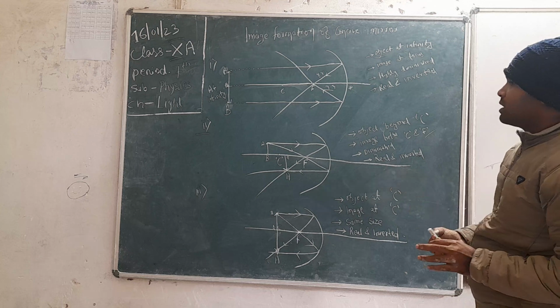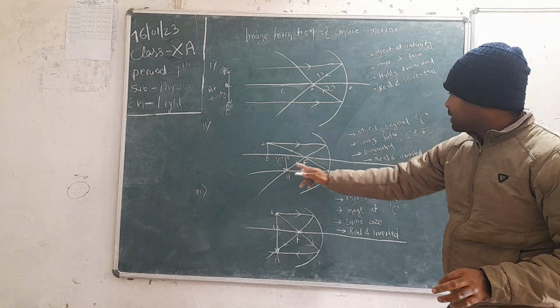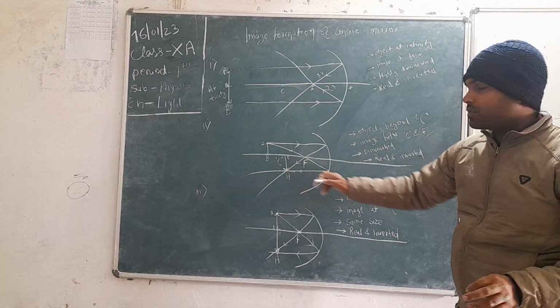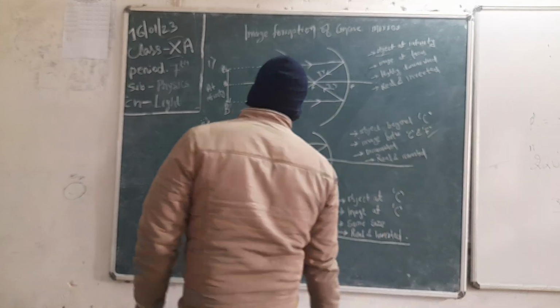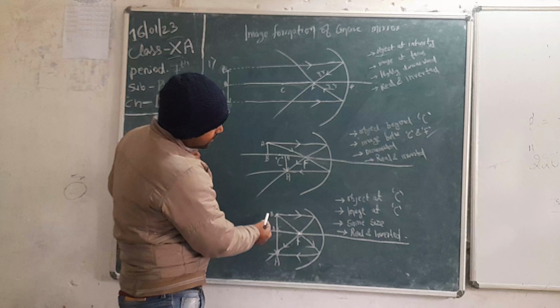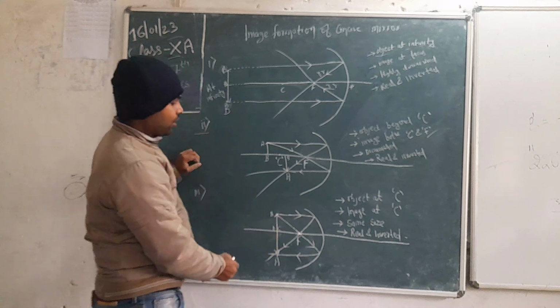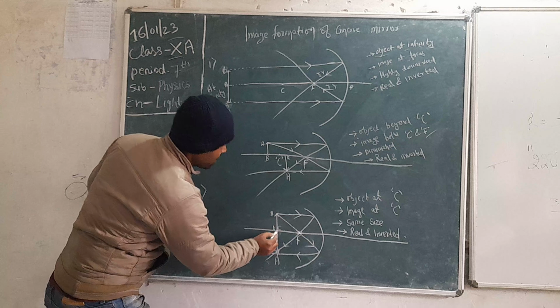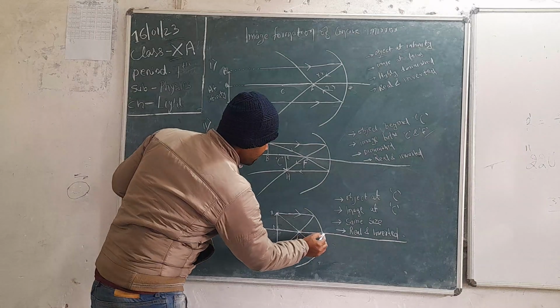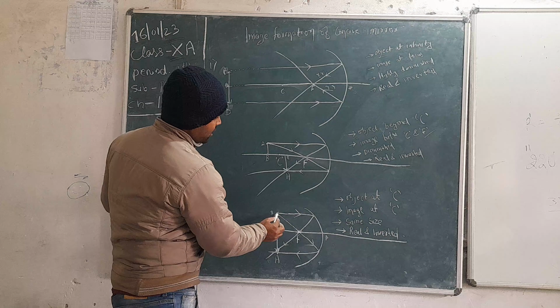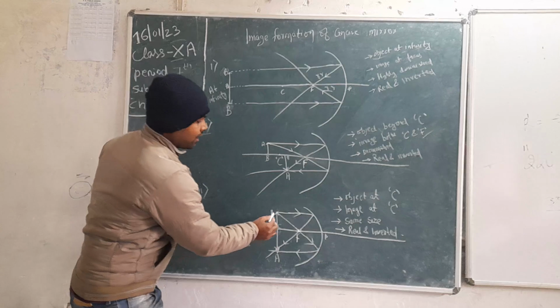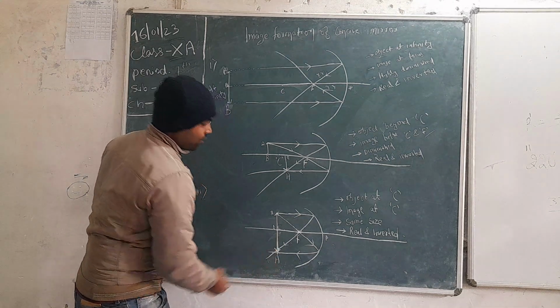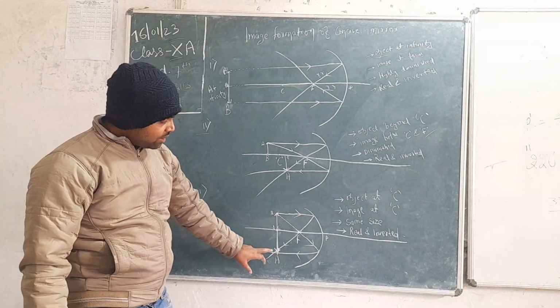And what is the nature of this image? This is real because it is in front of the mirror, and it is inverted, upside down. In the third case, see, if this is the object kept at center of curvature, and this is pole, and this is focus, the image is also formed at center of curvature only, and the image is of the same size.